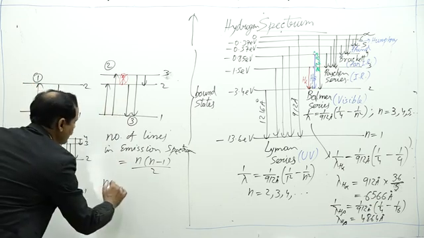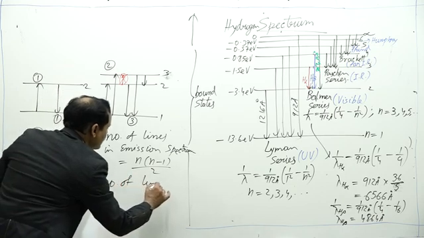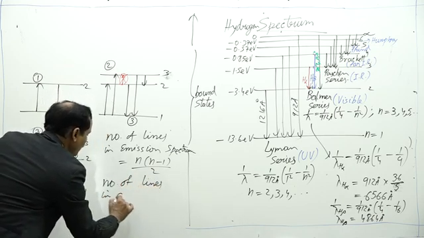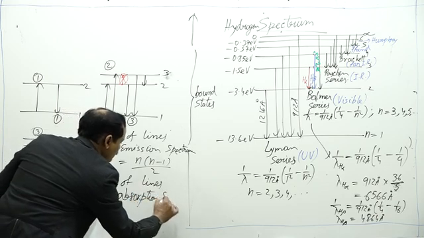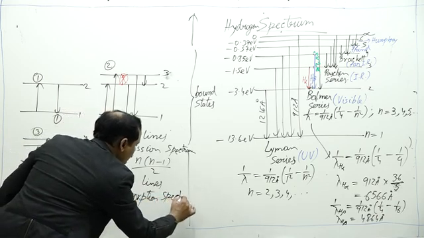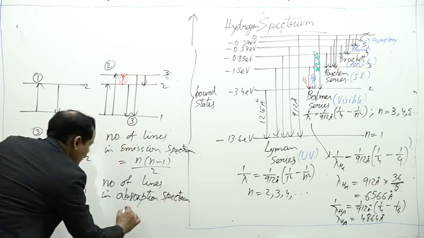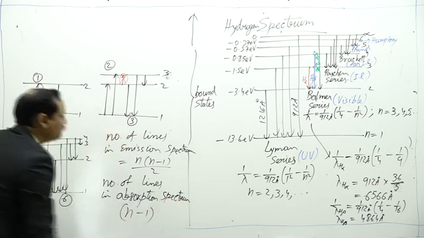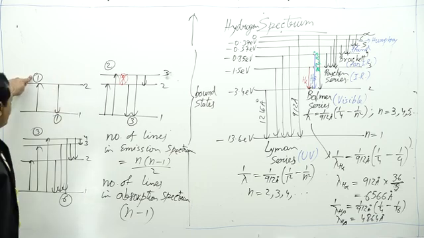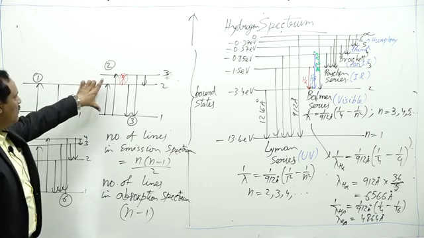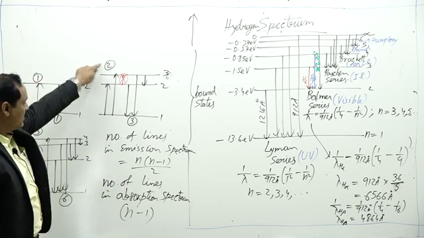Whereas number of lines in absorption spectrum is n minus 1. For 2 energy levels, 1 type of absorption spectrum. For 3 energy levels, 3 minus 1, that is 2.